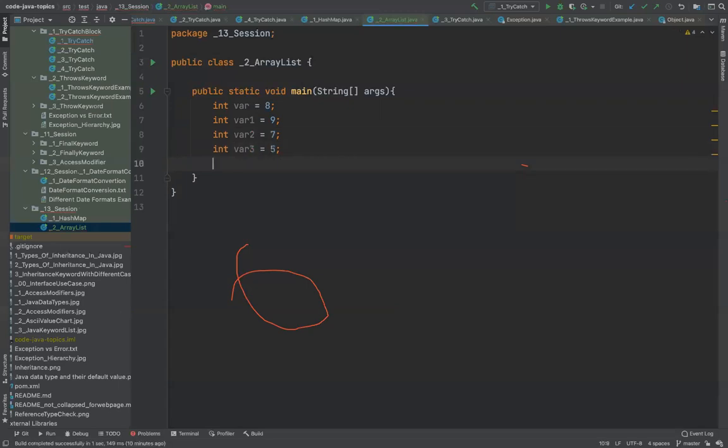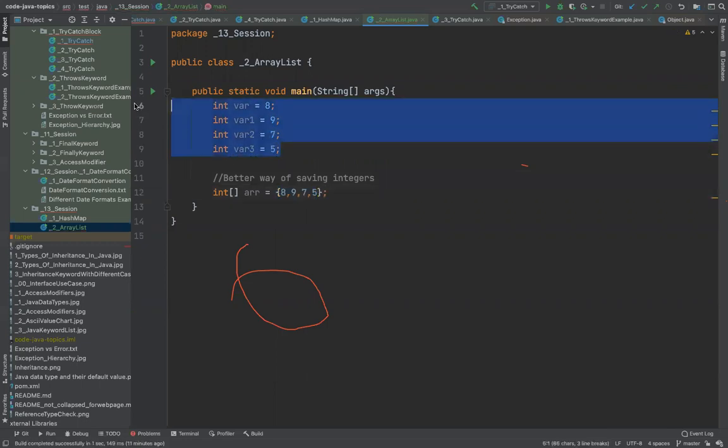Then we found a better way of doing this. We used arrays, right? So we said int array arr, a better way of saving variables or saving integers. We said int arr is equal to, and we saved them inside: 8, 9, 7 and 5. So this is of course a better way of doing it, isn't it?